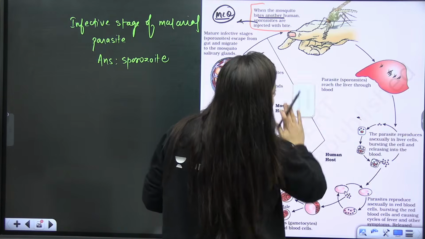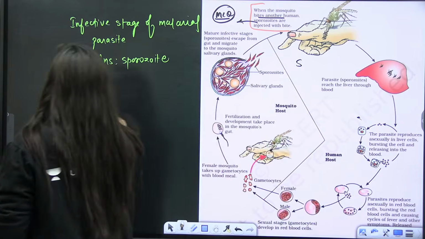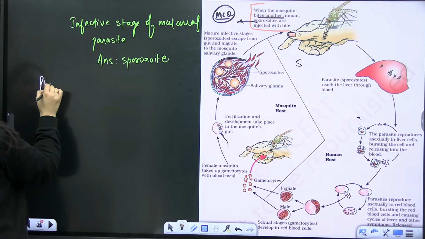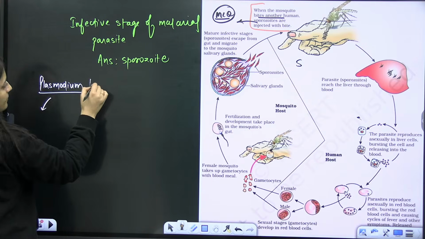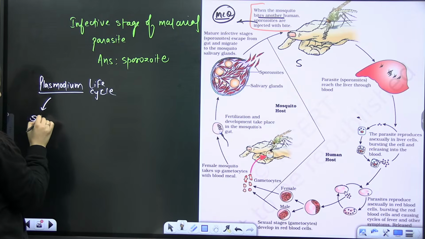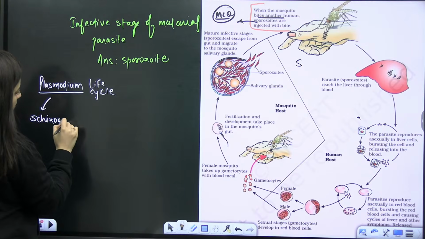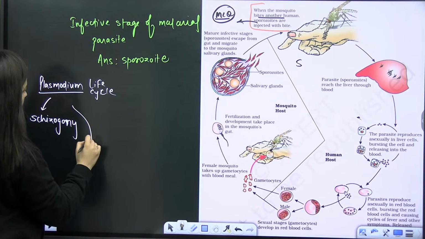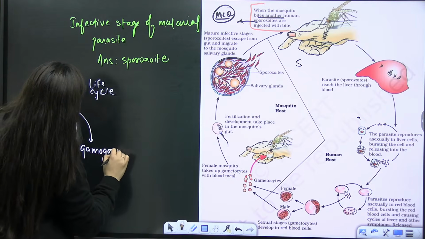So actually students, when you talk about the life cycle of plasmodium, we discuss it in 3 ways. We will talk about the schizogony, then gamogony, then sporogony.